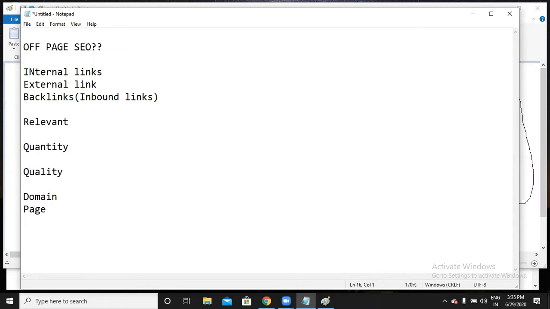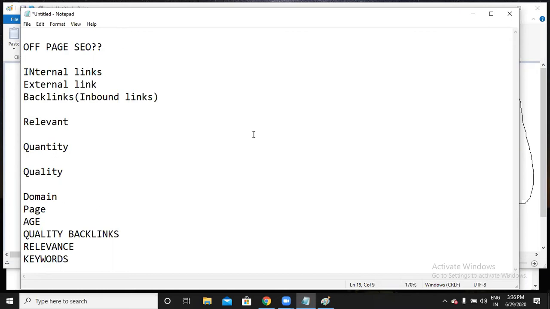What do domain authority and page authority mean? As I told you, it depends on age and quality backlinks. Quality backlinks depend on relevancy, from which website you are getting a backlink, and for which keyword you are getting a backlink is very important.